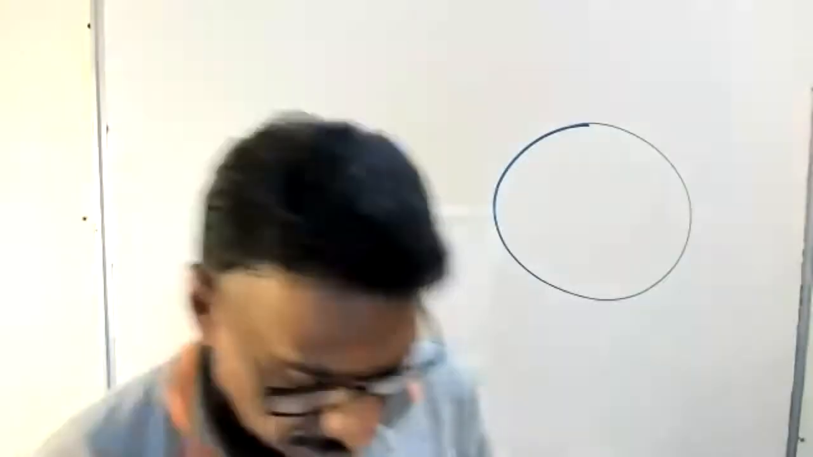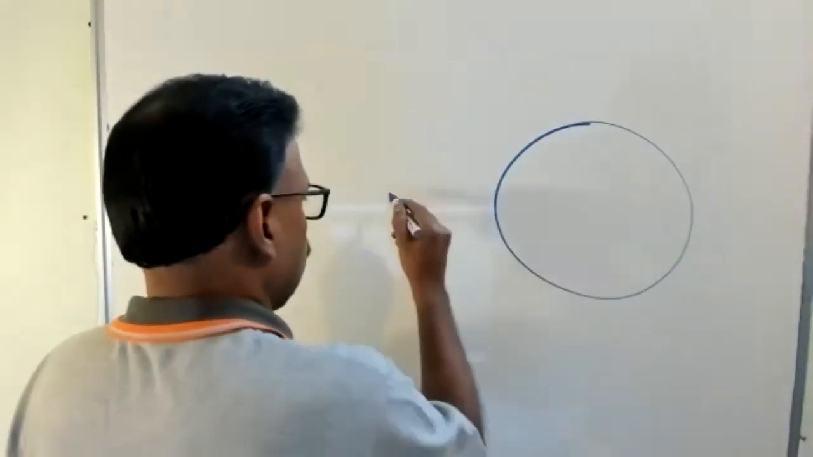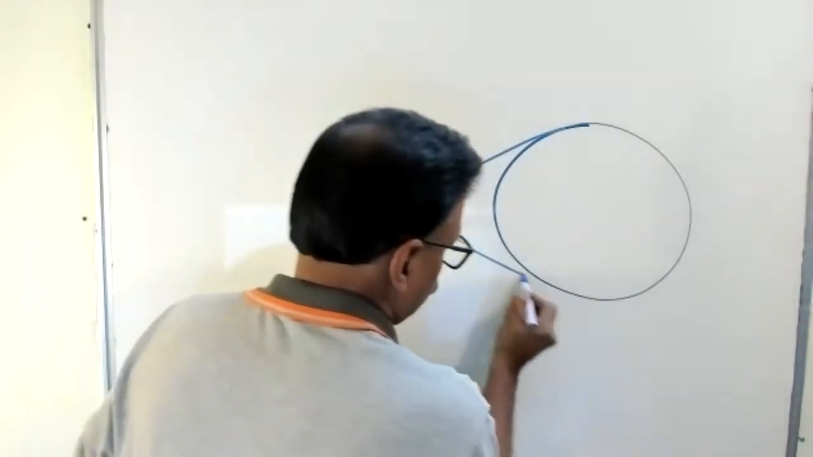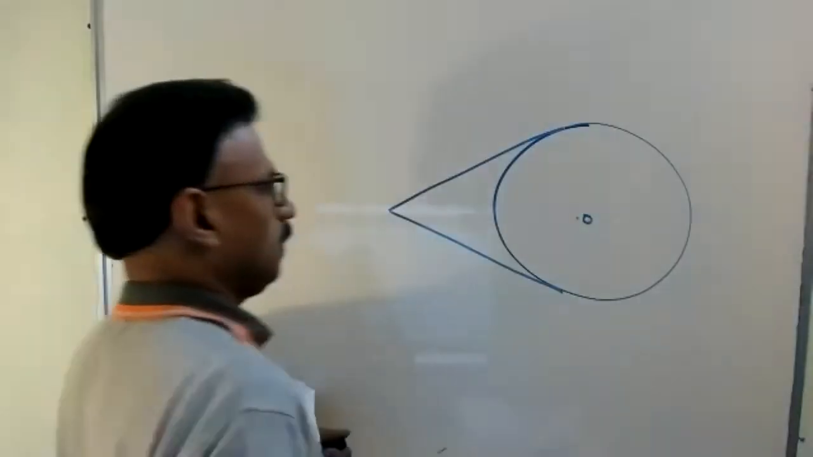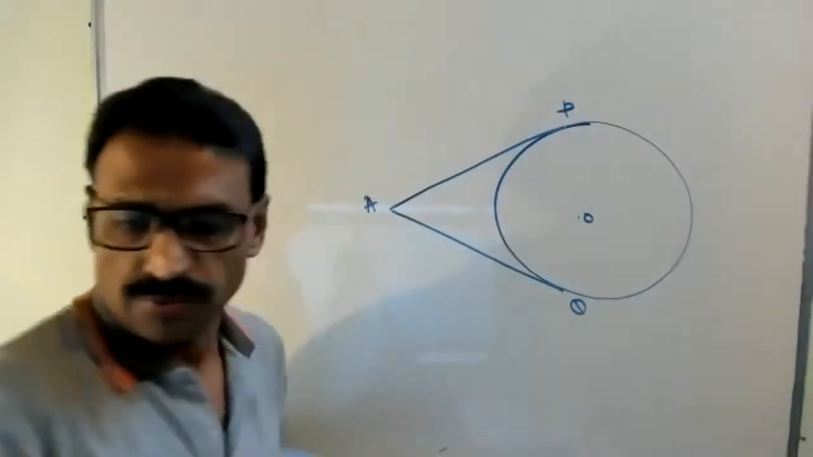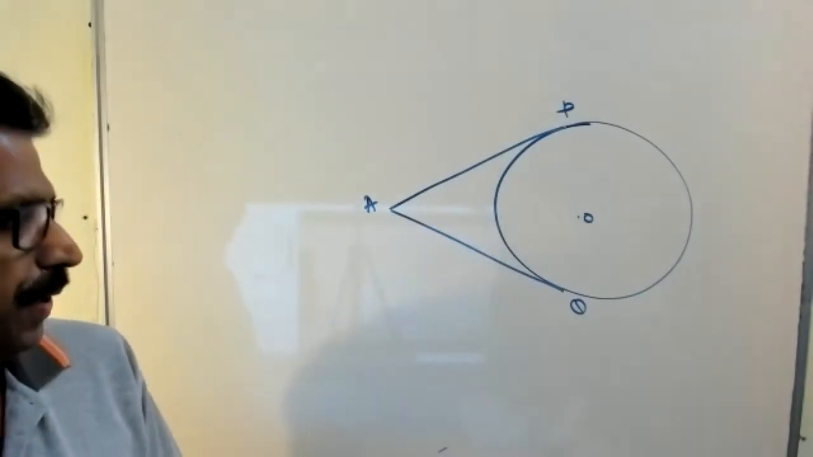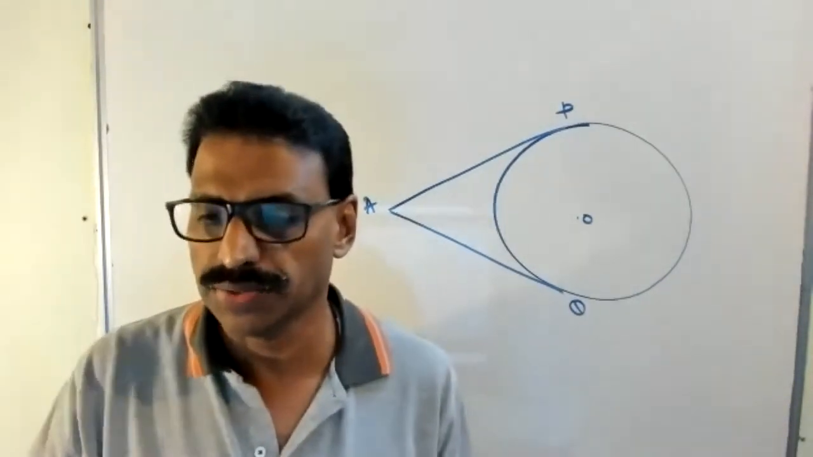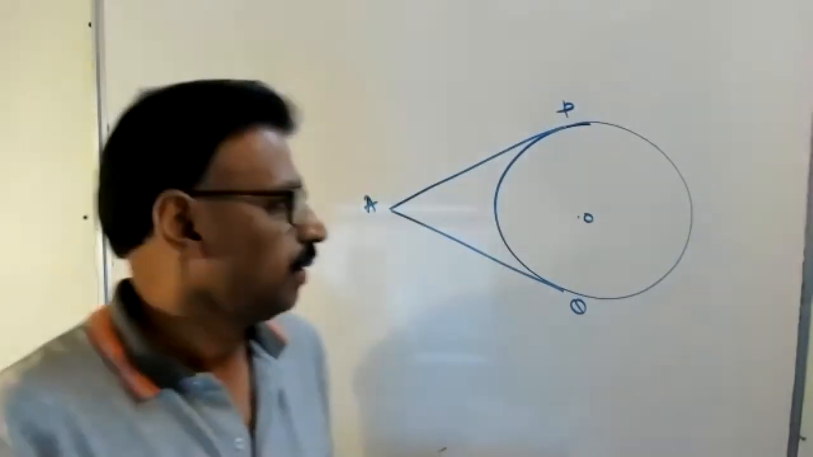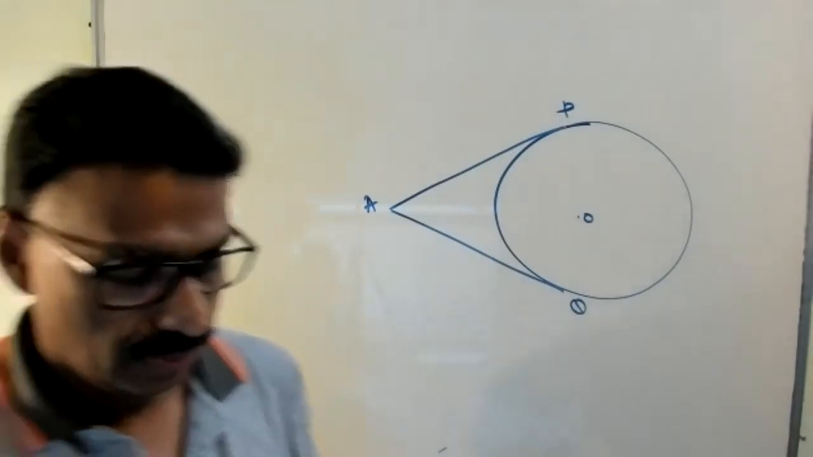This is an important theorem. Suppose two tangents. Here O, A here, P here, Q here. What is given? AP and AQ are two tangents. What do you have to show? AP equal to AQ.